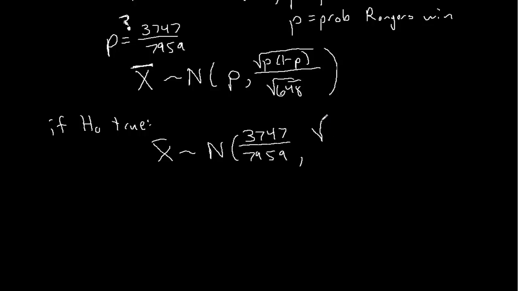So we have the square root of 3747 over 7959, and then we multiply by 1 minus that. So let's see, that would be 4212 over 7959.